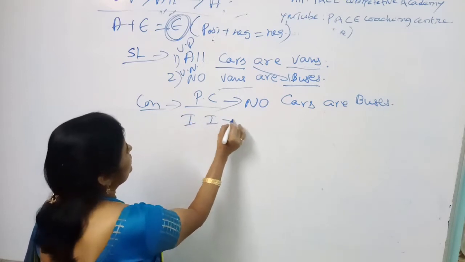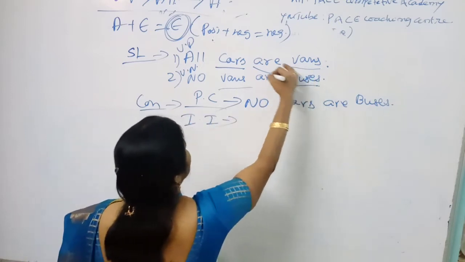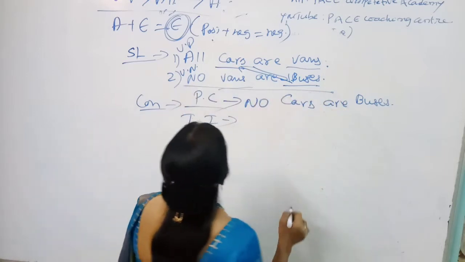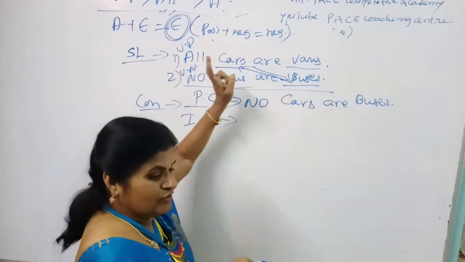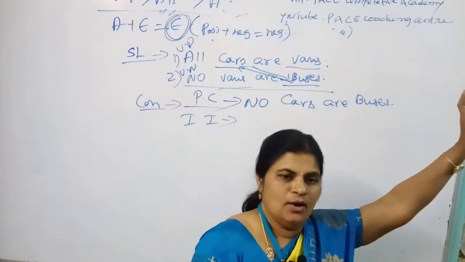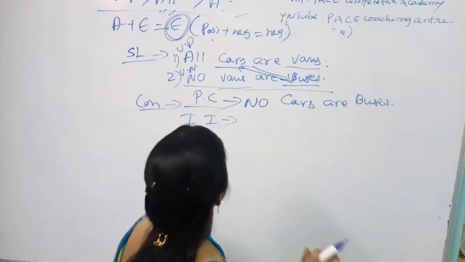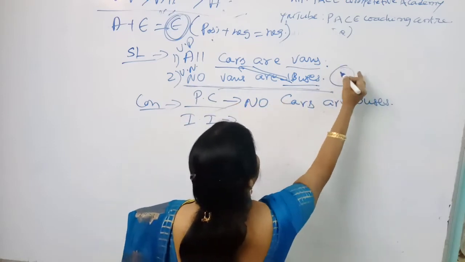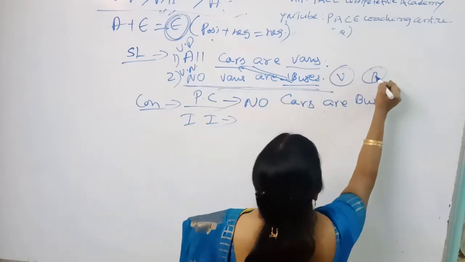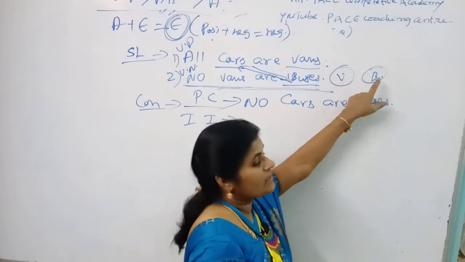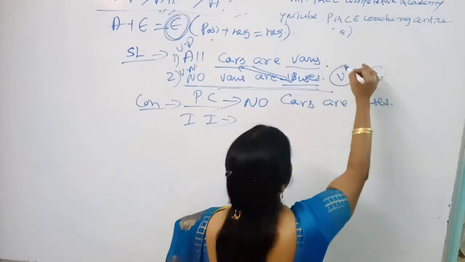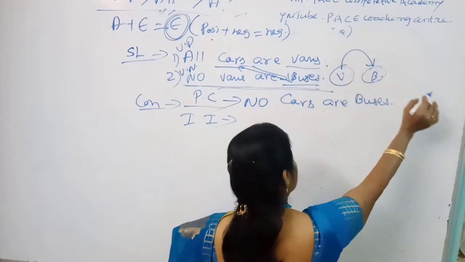Next, coming to immediate inference, you are using the buses with the cars. Suppose all should be converted into which variety? Some variety. While coming to no, you just draw a logical Venn diagram. No vans are buses. A van is here, bus is here. Suppose no vans are buses, you draw two separate circles. You are saying that no vans are buses.